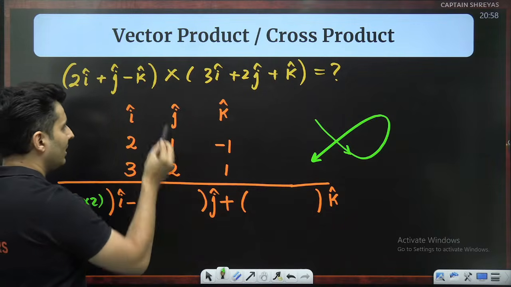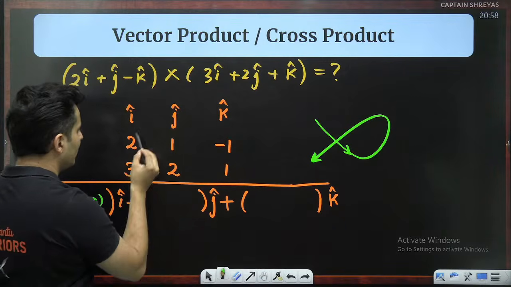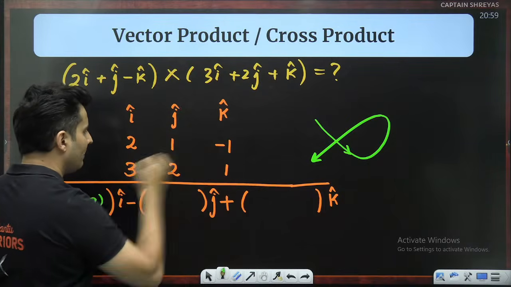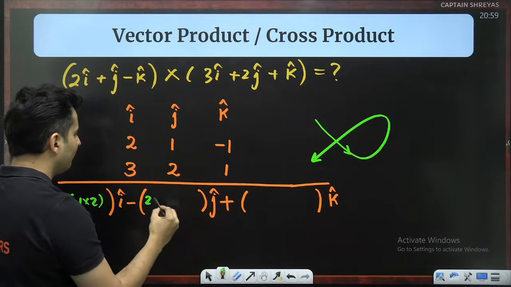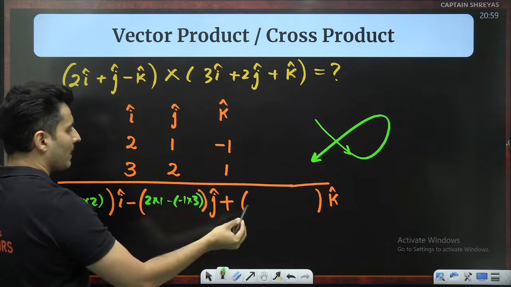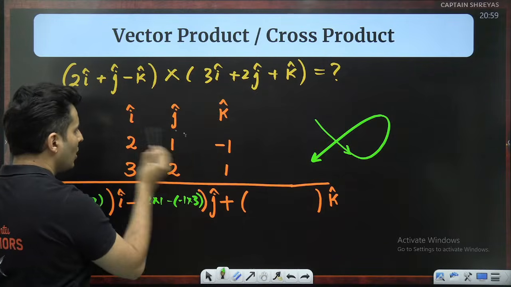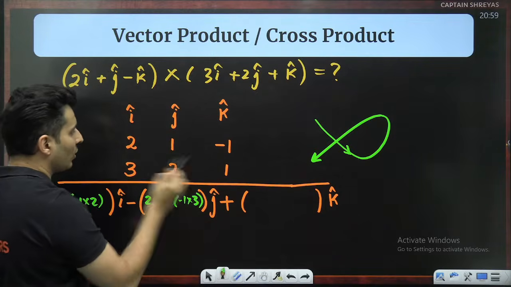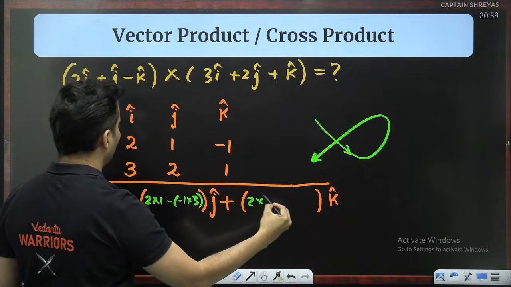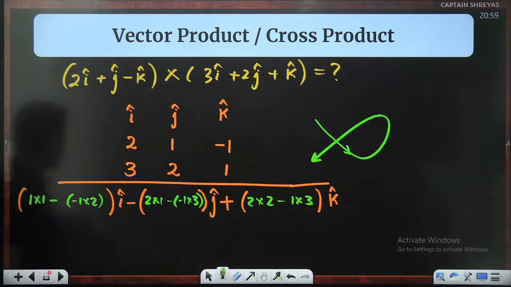Same way, next step over here. While finding j, forget this, forget this. Just concentrate on these two and these two. Cross them and then subtract them. 2 into 1 minus 1 into 3. Last one for k, forget these columns and rows, only concentrate on the remaining rows and columns. 2 into 2, 1 into 3. So 2 into 2 minus 1 into 3. That is what you're going to do.